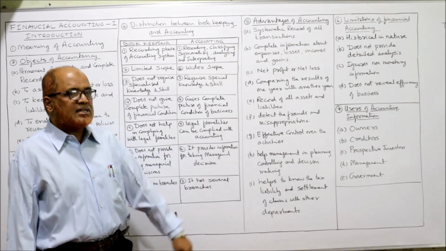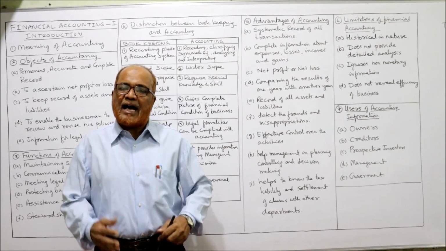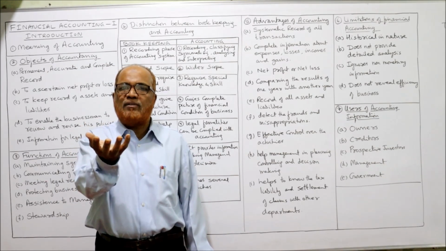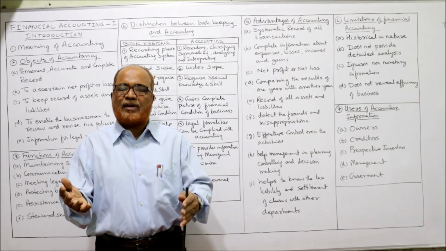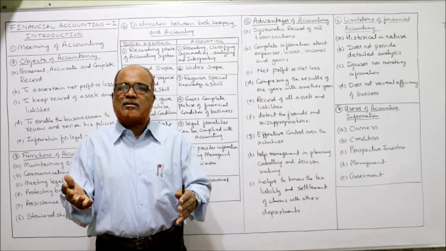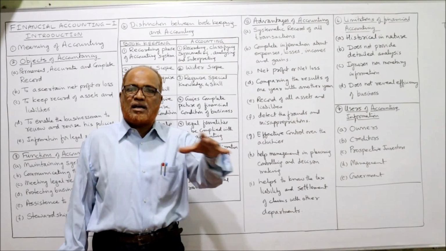Next, record of all assets and liabilities. See here, every business will have assets. Assets means the property which is owned by the business, like land, building, furniture, machinery, equipment, cash in hand, cash at bank, stock. All these are the assets.